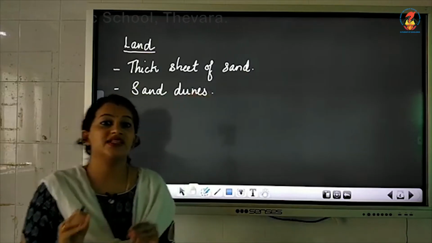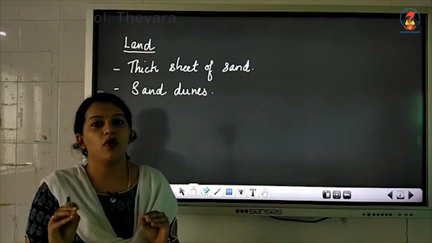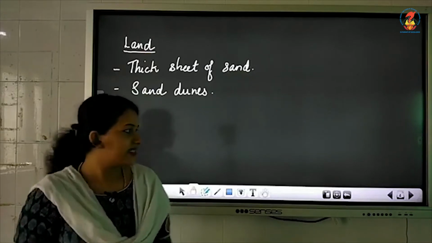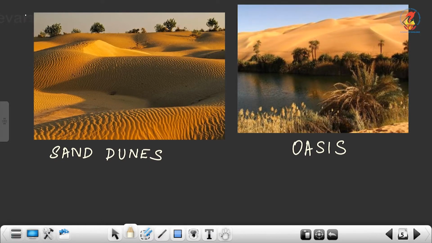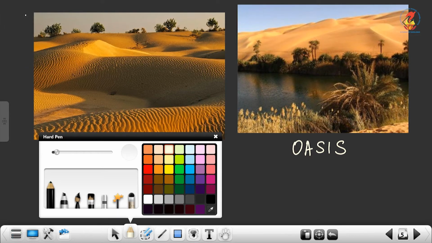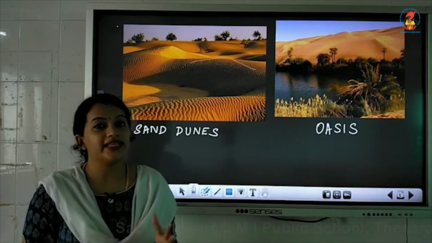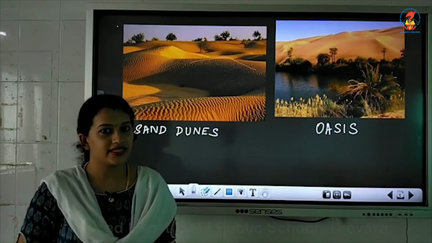Sand dunes are small hillocks or small hill-like areas that are created by sand. Okay, so if you look at this picture, here I have shown the picture of sand dunes. All these are sand dunes. It looks like small hills. And do you know how it is formed? I told you that the sand is very loose, isn't it?